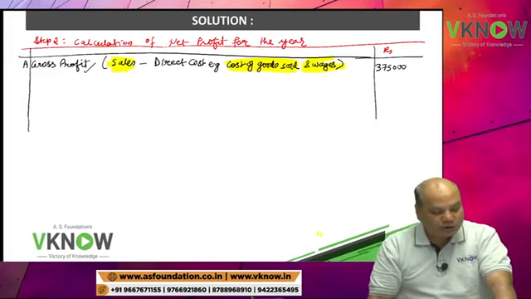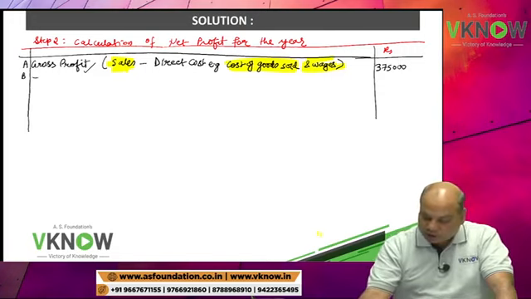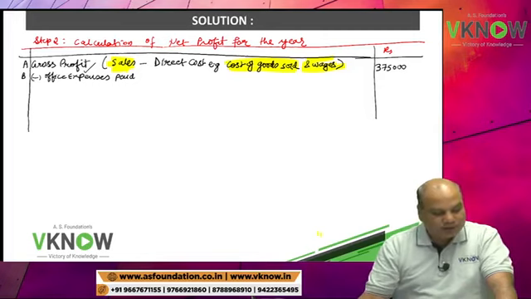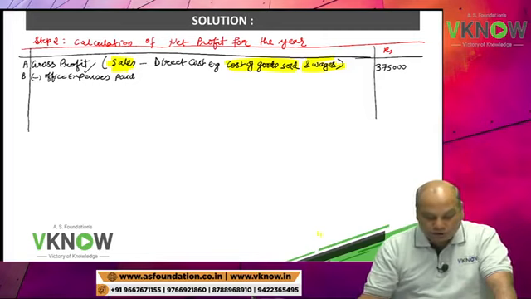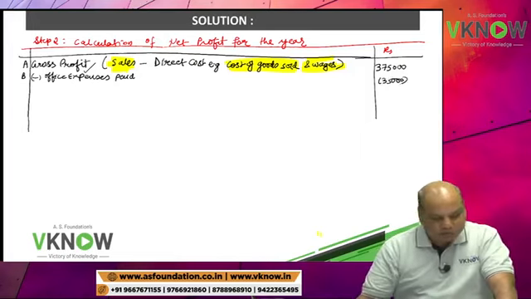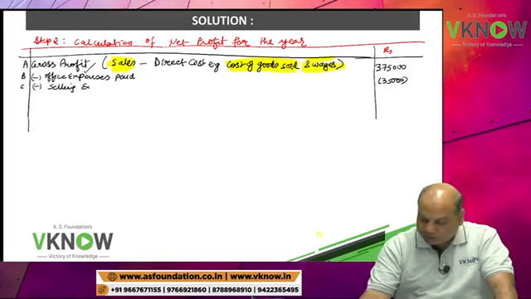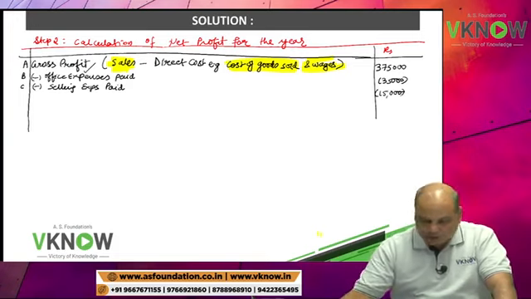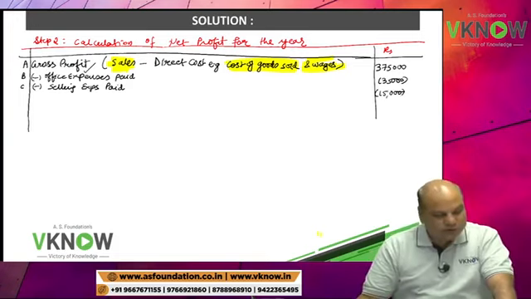Office expenses paid during the year, this I will write less. Office expenses paid is a part of P&L account. So this I need to deduct 35,000. Below that write down next line point C, less selling expenses paid 15,000. Selling expenses paid 15,000.